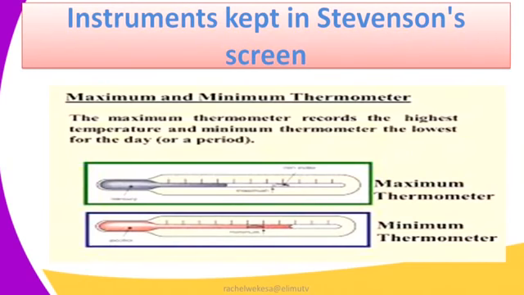Instruments kept in a Stevenson screen, you have the maximum and the minimum thermometer. So the maximum thermometer records the highest temperature, and the minimum thermometer records the lowest temperature of the day. On our image is a maximum thermometer and a minimum thermometer.